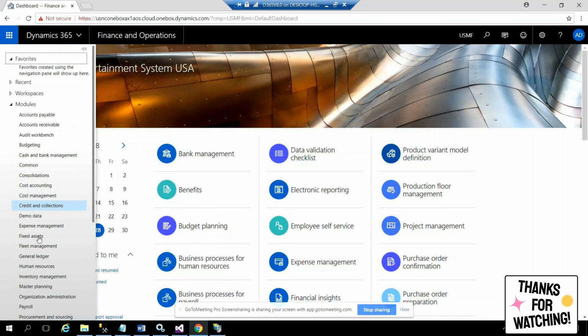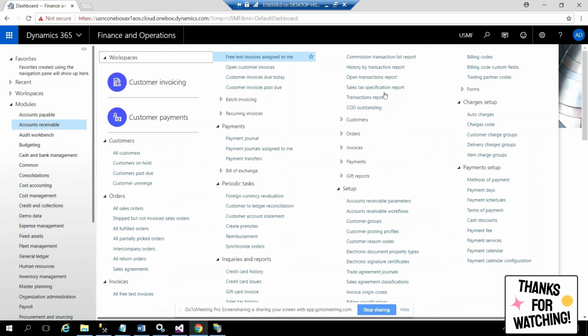Now click on this. You'll see the modules list. Click on accounts receivable or something. You have a lot of objects like the menu items, the customers or vendors or sales. All these things are a bit different. You don't see them in AX7 like this. They are organized in a bit different way, but still they are the same. If you watch here, the inquiries is there, periodic is there, setup is there.